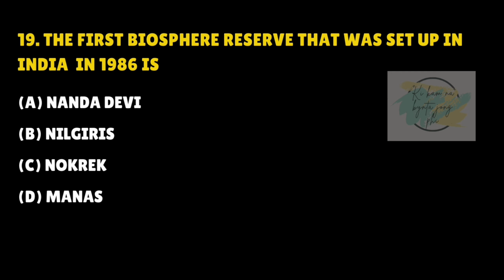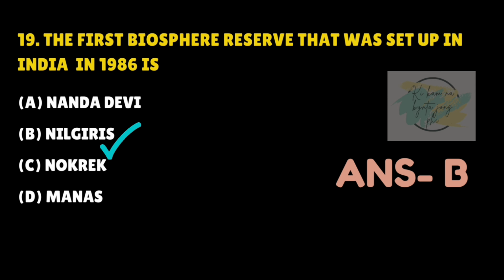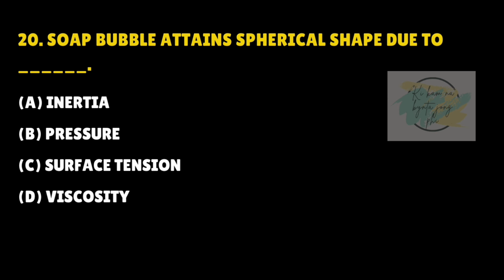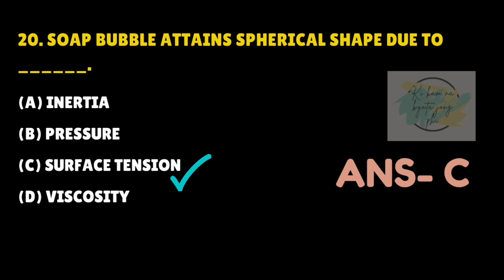The first biosphere reserve that was set up in India in 1986 is. Answer is B. Nilgiris. Soap bubble attains spherical shape due to dash. Answer is C. Surface tension.